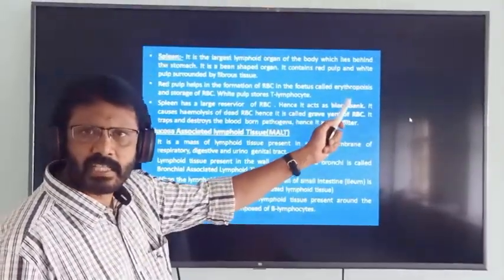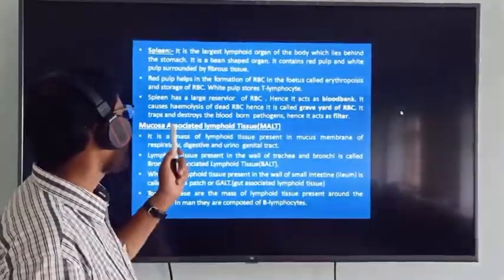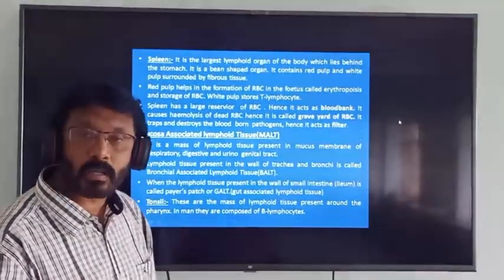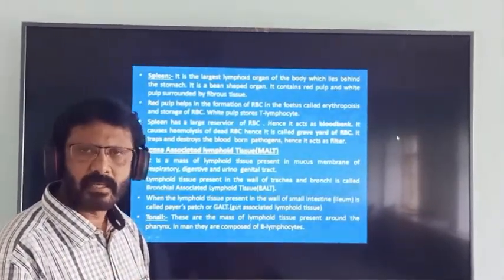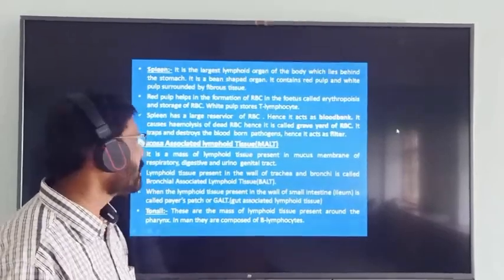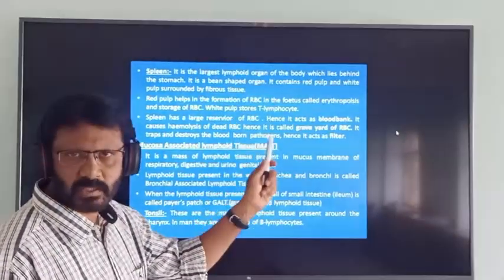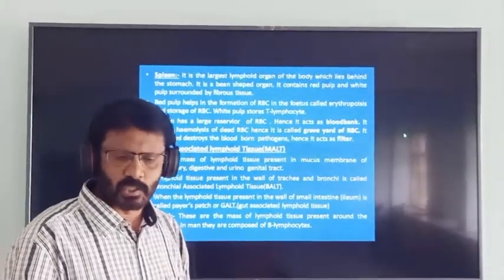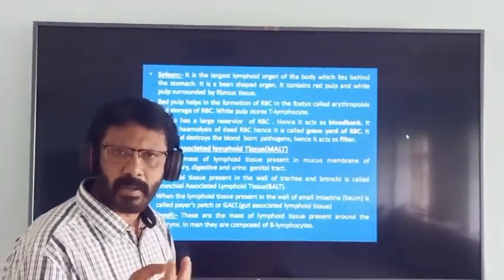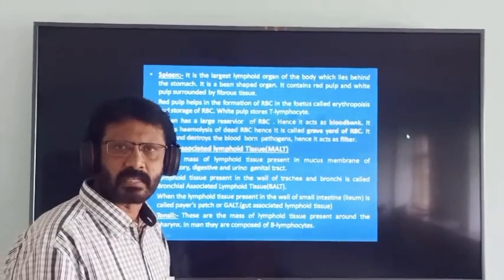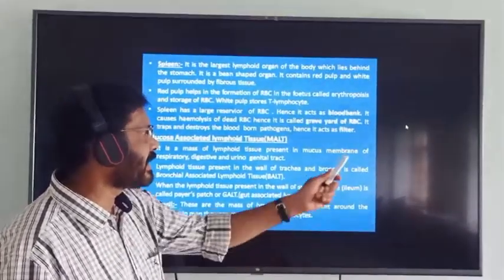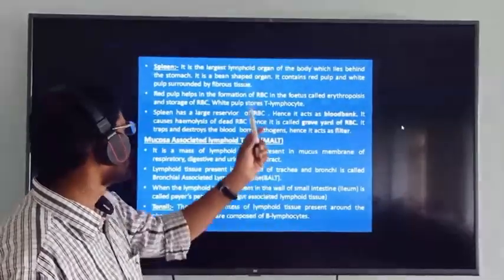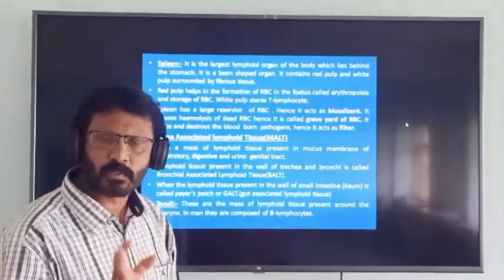Next point is spleen traps and destroys the blood-borne pathogen. Hence, it acts like a filter. So spleen is commonly called blood bank, it is commonly called graveyard of RBC, and it acts like a filter. So these are the functions of spleen.